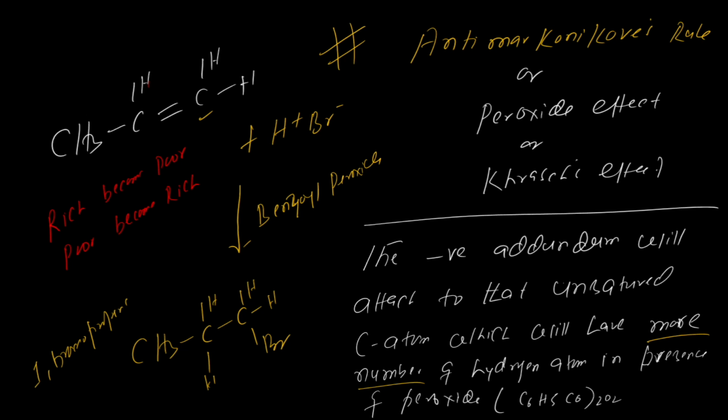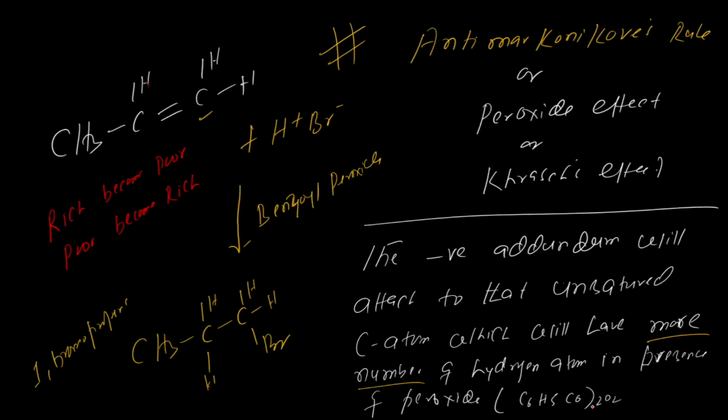Now, next, move towards the next one. The mechanism part is also very important for this one. Now have a look here. Benzoyl peroxide can also be written like this: C6H5, C double bond O, O, O, C double bond O, C6H5. So this is the benzoyl peroxide. Whenever the peroxide is there, that's the anti-Markovnikov rule.